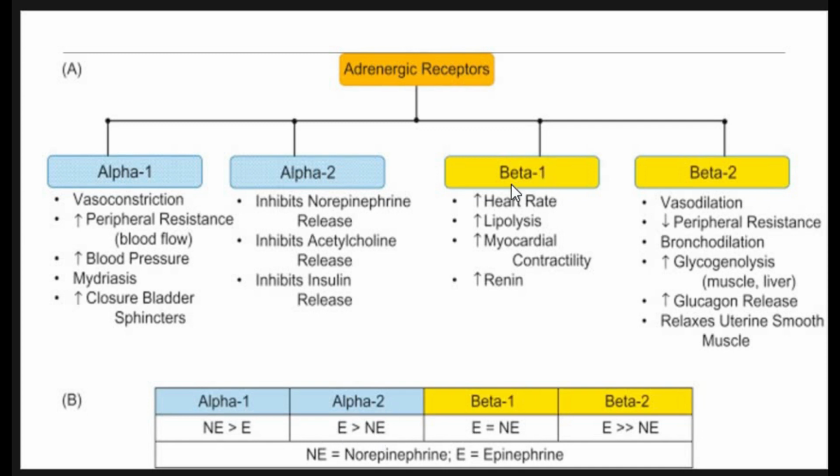Then we have beta receptors. Beta 1 receptors are mainly responsible for the increment in heart rate. There will be more lipolysis, increased myocardial contractility, and increased renin release. And these receptors are present in the heart.